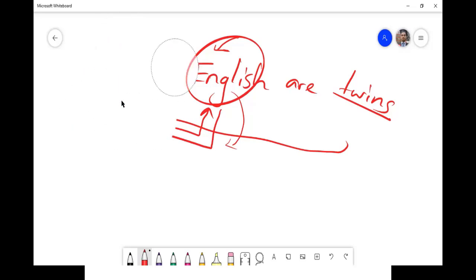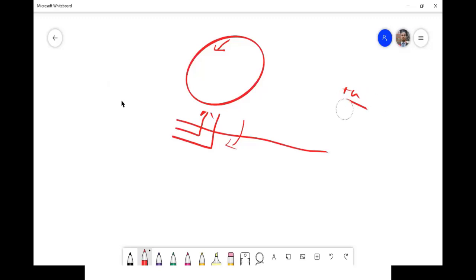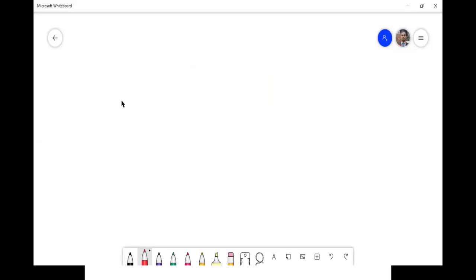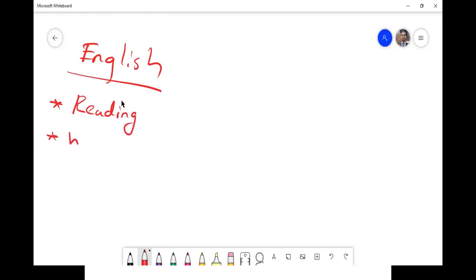So now I ask one question, because in O level and A level, I know nothing about English. Let's take English. In each language there are 4 skills: reading, writing, listening, and speaking.